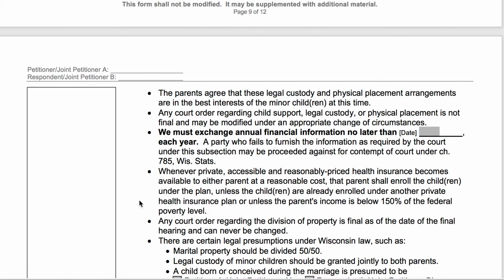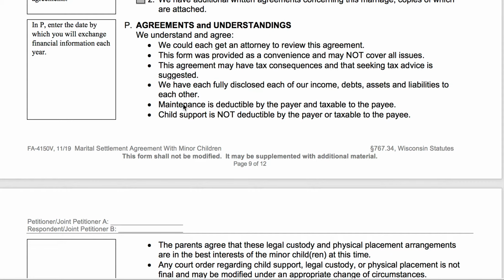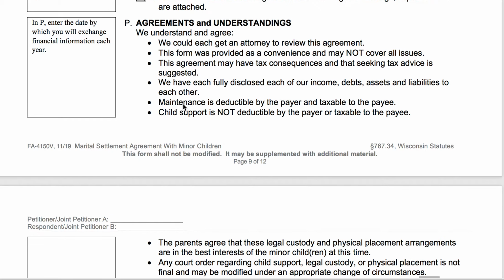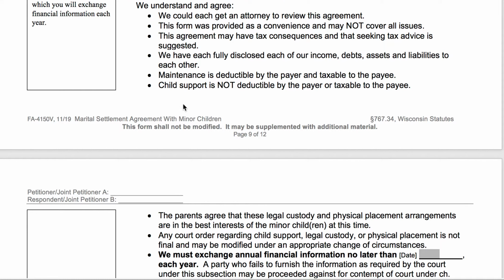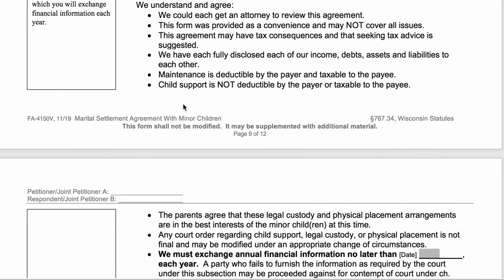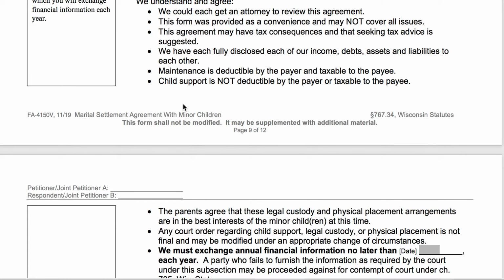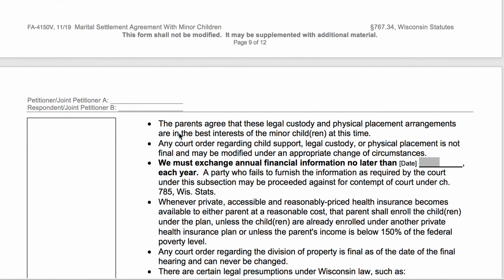All right, going down, you should, of course, read through all these agreements and understandings. I always tell people "I didn't read it and I didn't know what was in it" is not usually a good excuse in court. So you want to make sure that you know what's in this before you sign it. But I'm going to go ahead and skip through it and just take you to the sections that need to be filled out.